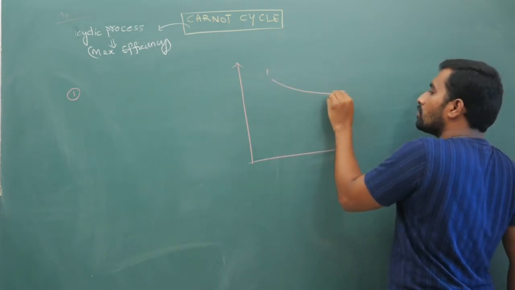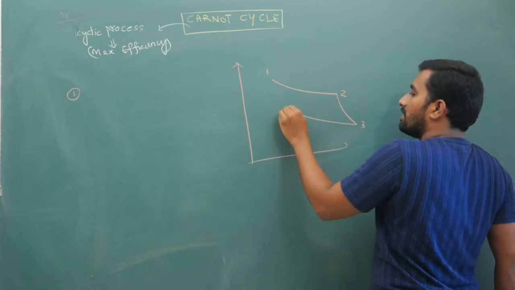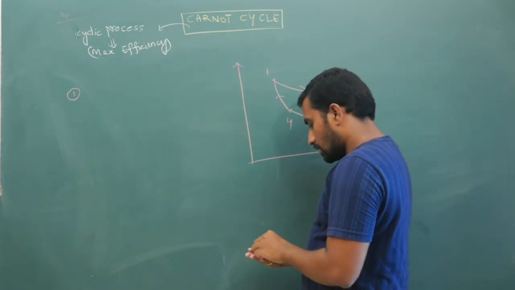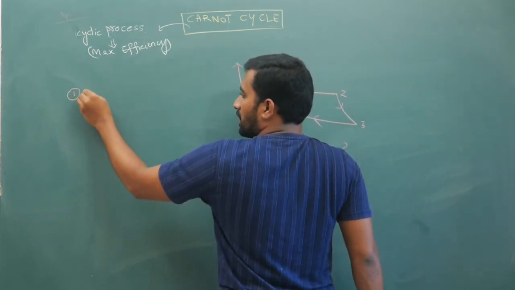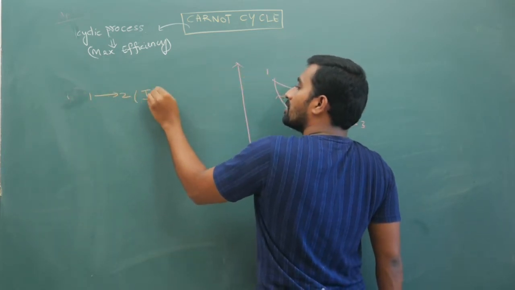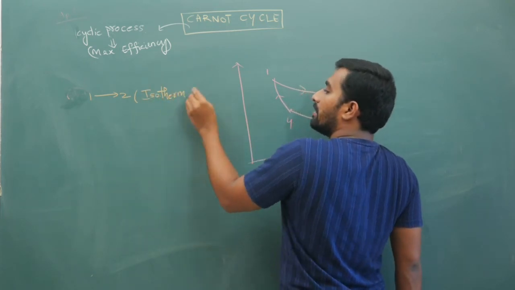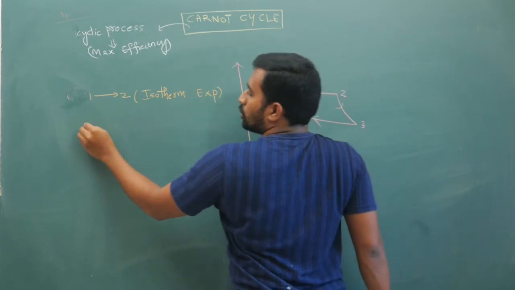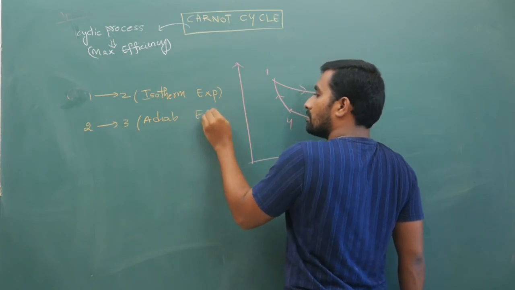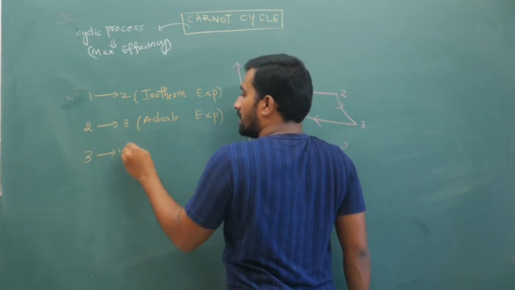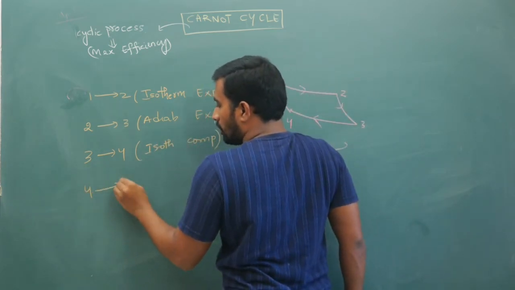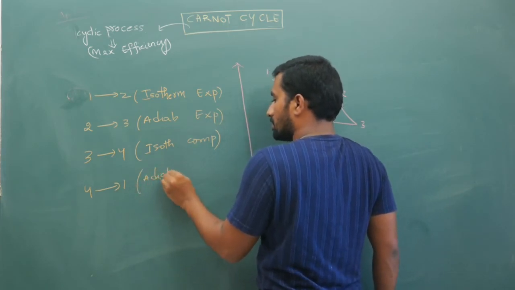So from 1 to 2, 2 to 3, 3 to 4 and then 4 to 1, like this there will be a cyclic process. The sequence of this process is: from 1 to 2, it is isothermal expansion. 2 to 3, it is adiabatic expansion. 3 to 4, it is isothermal compression, and 4 to 1, it is adiabatic compression.